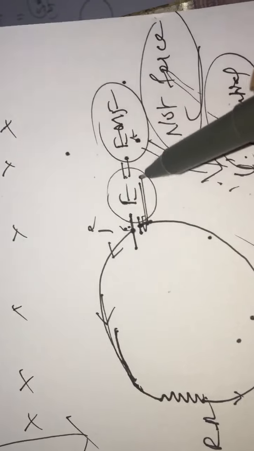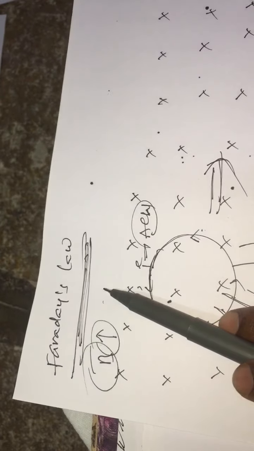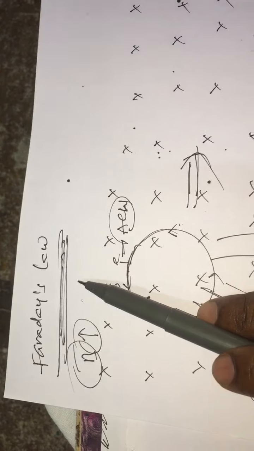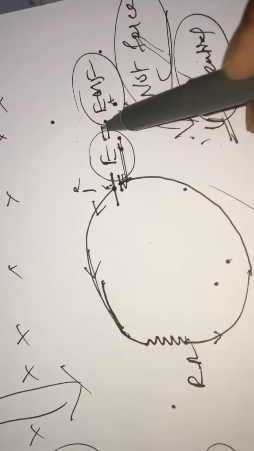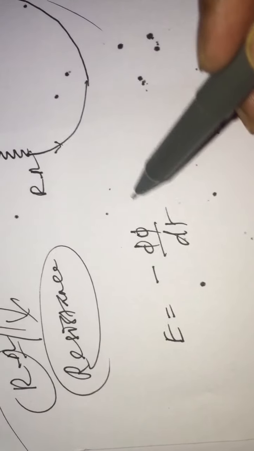So this EMF, electromotive force: Faraday's law gives a physical way to calculate the value of EMF. According to Faraday's law, EMF equals minus dφ by dt. What is dφ by dt, sir?